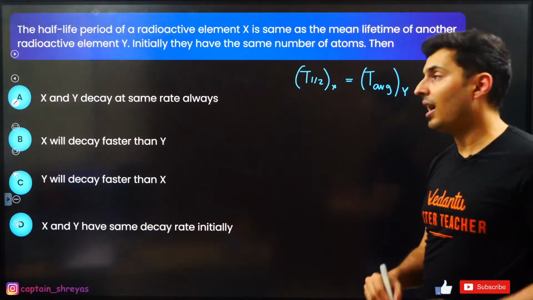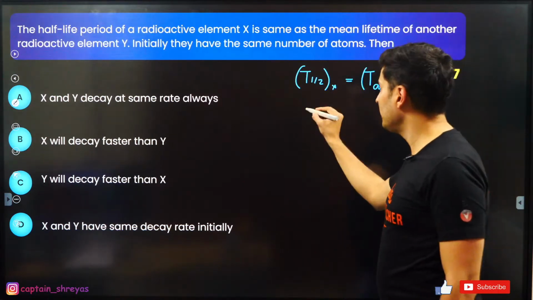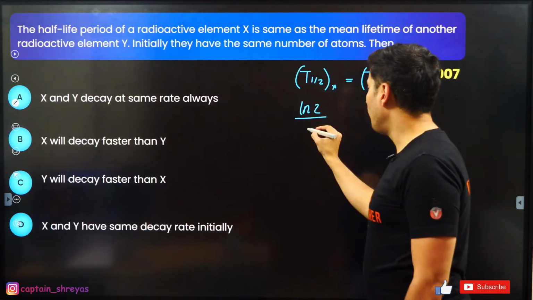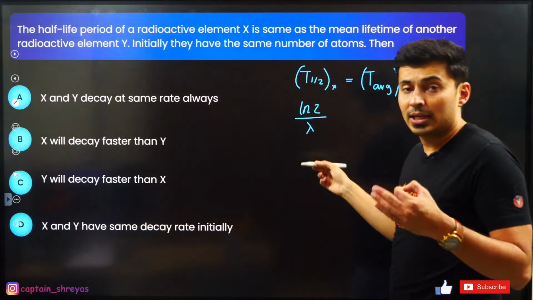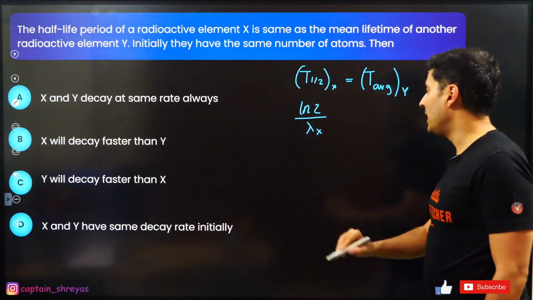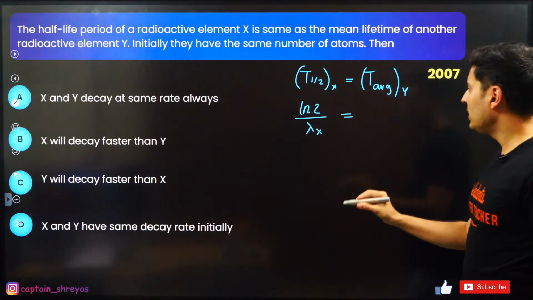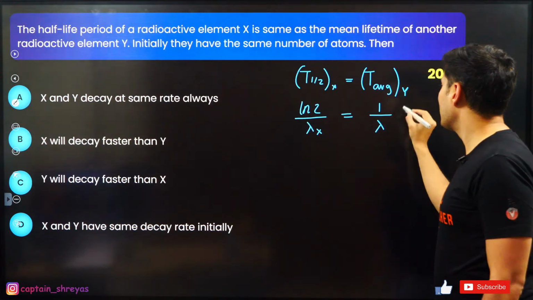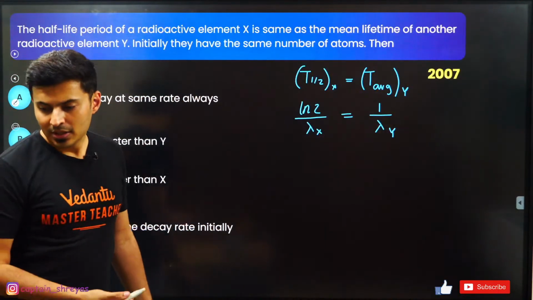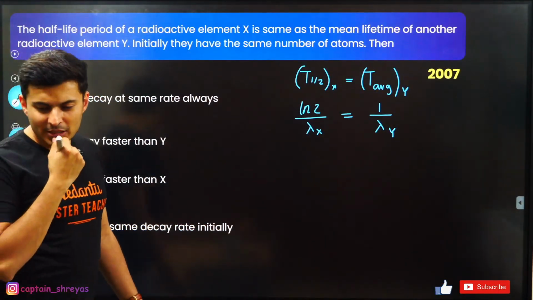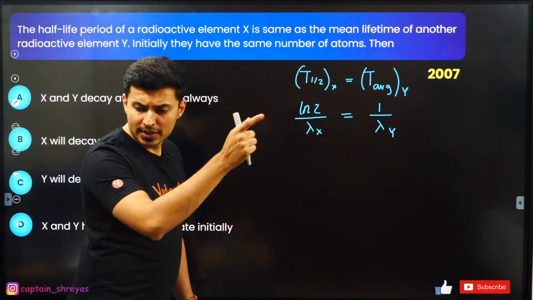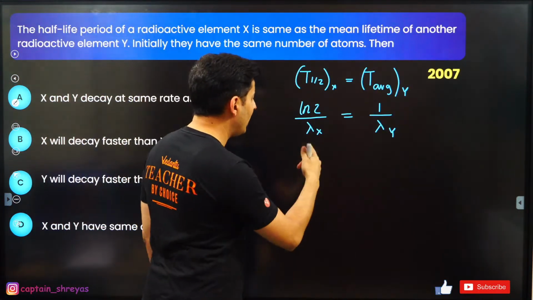What is the formula for the half-life? The formula for the half-life is ln 2 upon lambda, the decay constant of that element. So ln 2 by lambda X is the half-life. The average life formula is 1 by lambda, but since we are talking about Y, I'm going to put lambda Y over here. Yes, it is ln 2 by lambda.